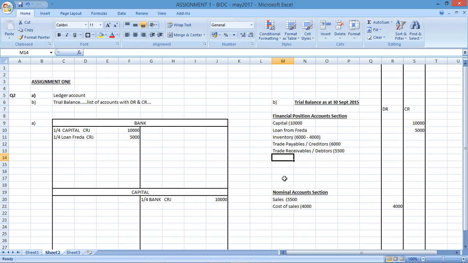The next transaction says we paid rent of premises by check. Is this going to affect the bank? Definitely. So when looking at the 30th of September, I don't know when we actually paid this, but they just say this was the transactions for the period. So I'm assuming that that was all of it during that period, from 1st April to 30th of September. How much did I pay for the rent? Well, $1,000.